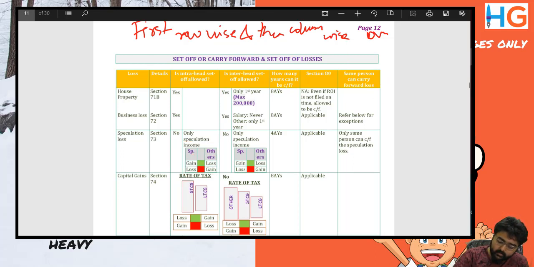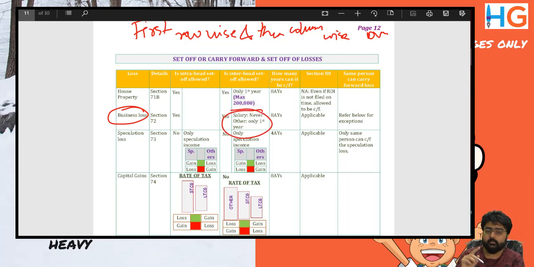So for example, business loss, only if the loss is of first year, then inter-head set off is allowed. And if there's a speculation gain, can it be set off? Yes. If there's a speculation gain, then it can be set off.